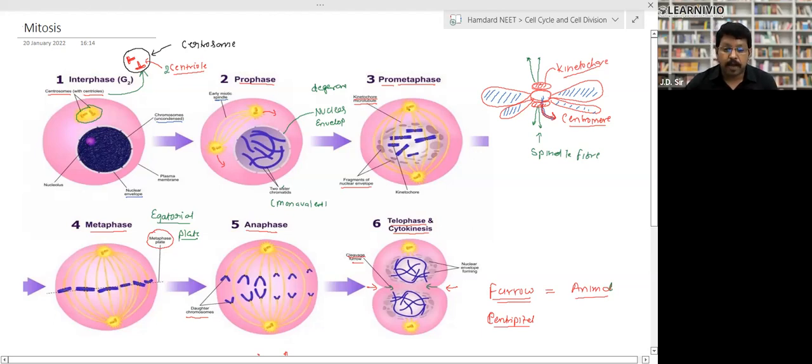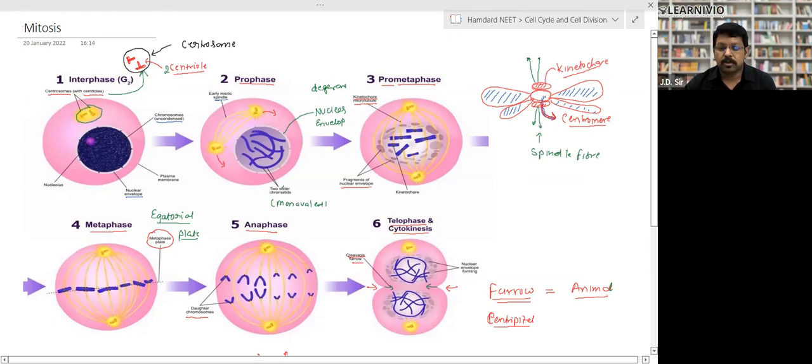In pro-metaphase, what happens? These centrioles start formation of spindle fibers, right? So these structures are called spindle fibers. Spindle fiber formation takes place. What happens? This spindle fiber attaches to the centromere. So this is the structure. This structure is actually called a chromosome.